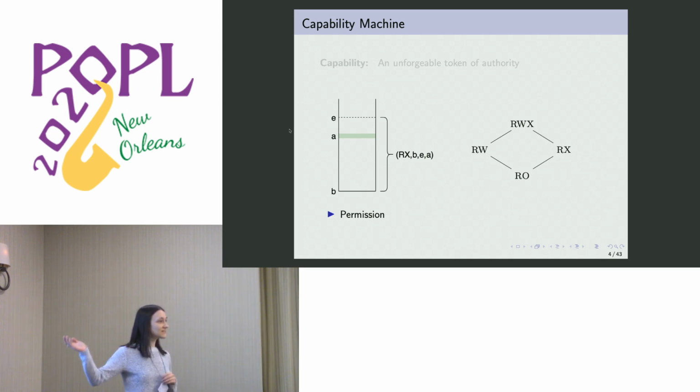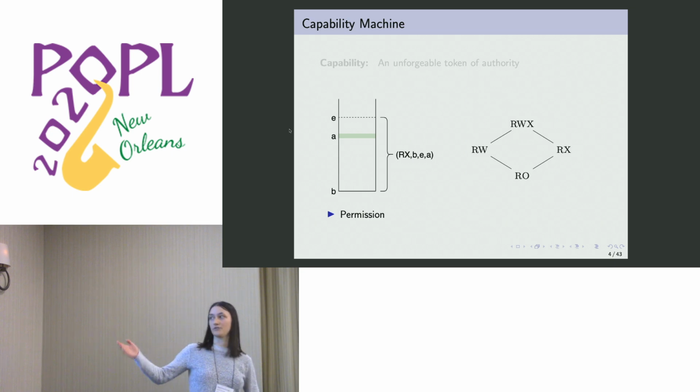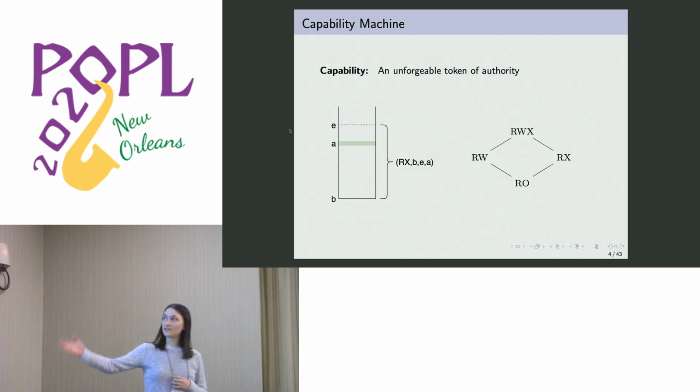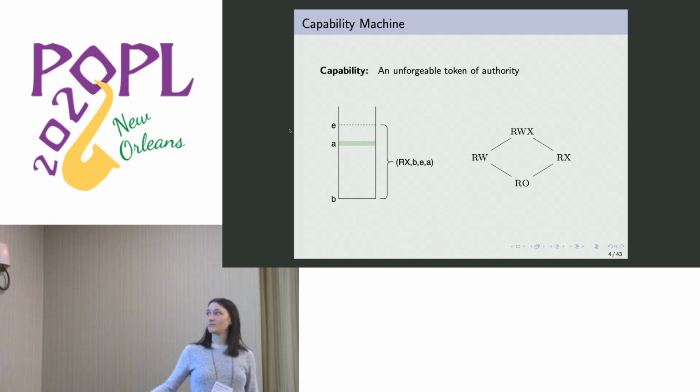So here's an example lattice. This permission describes how we can use the capability. In this case, the example capability has the permission read execute, which means we can read from it, and we can also execute it, which means simply jumping to it. However, if we try to use this capability to write, the program is going to crash, because we don't have write authority over it. All of this together enforces the tagline that a capability is an unforgeable token of authority. There is no way to expand the authority of your given capability. You can only make the authority smaller. And in a capability machine, pointers are replaced by capabilities.